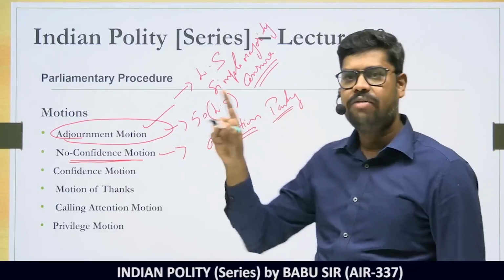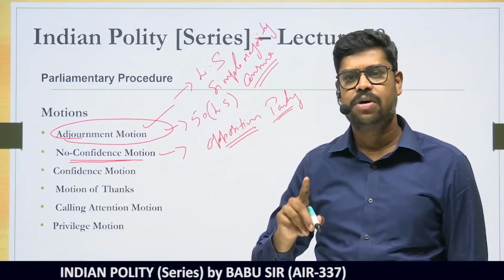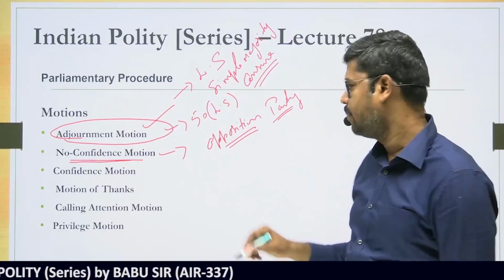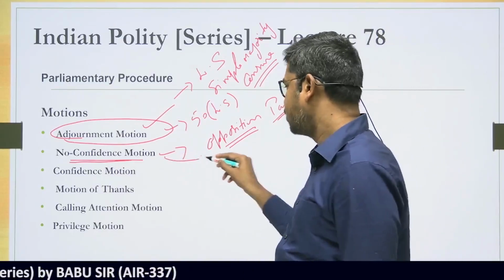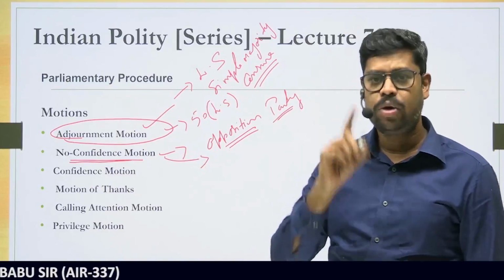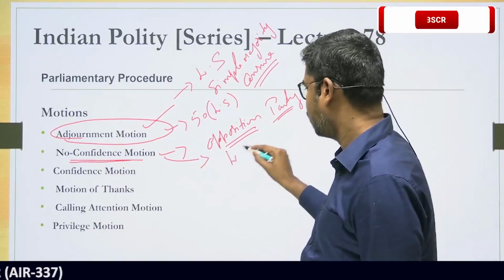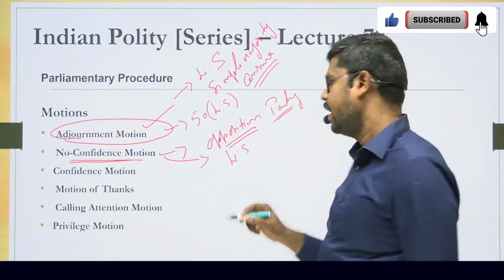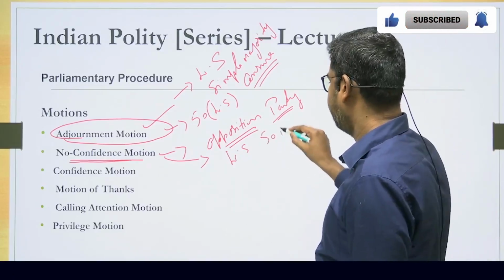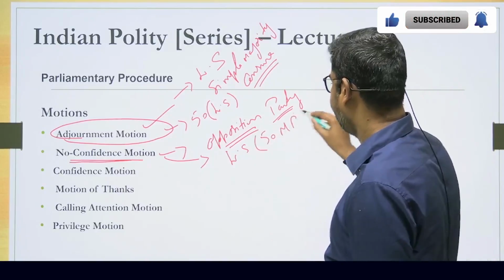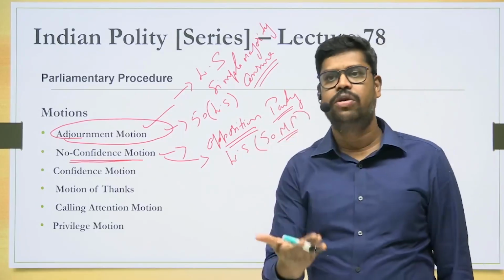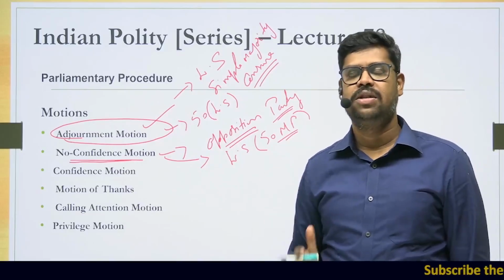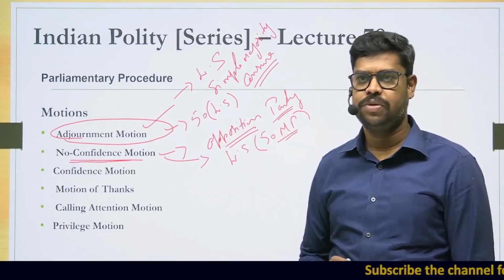And we know that the government is accountable only to the Lok Sabha, which means the government needs to have majority only in the Lok Sabha. So therefore, this no confidence motion can be introduced only in the Lok Sabha as per the rules of the House. And for the no confidence motion to be introduced, it has to be supported by minimum 50 MPs in the Lok Sabha. Unless and until 50 members support the introduction of this particular no confidence motion, the presiding officer, that is the speaker, may not allow for its introduction.